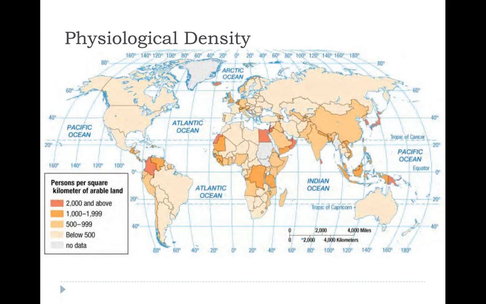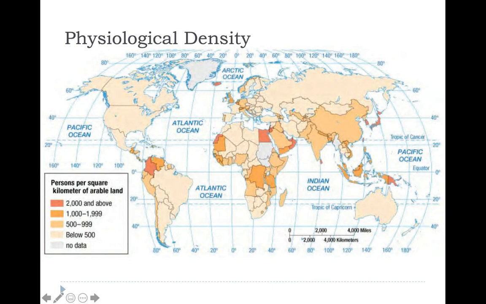So we have less than 50 people per square kilometer. This map shows physiological density. Remember, physiological density is people per arable land or people per farmland. So, on this map, the higher the physiological density, the more people that farmland has to support. If we look at Japan, Japan has a very high physiological density. That's because Japan has a large population in a small portion of land. So there's not a lot of farmland that's available in Japan. However, that small amount of farmland needs to support a very vast or large population.